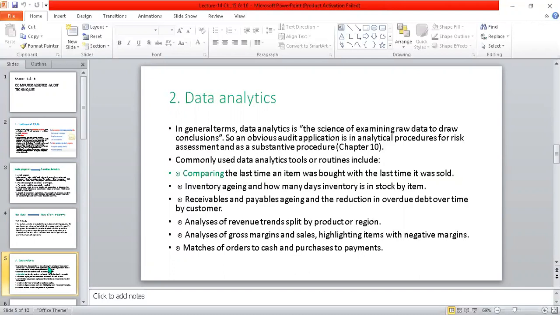So commonly what the auditor has to do in the analytics, or data analytics, is compare the last data with the current data, the previous one with the current one. Maybe the price of the product, the cost, the inventory, the receivables, the payables, the revenue trend he has to check with the previous year, maybe the gross margin. Say in the last year there was a sale of 2000 units, and this year there is a sale of only 100 units.